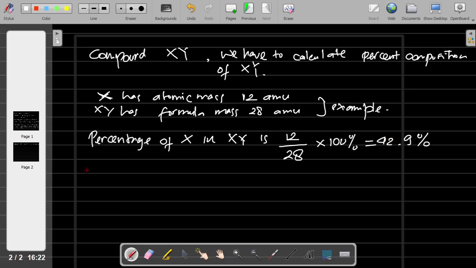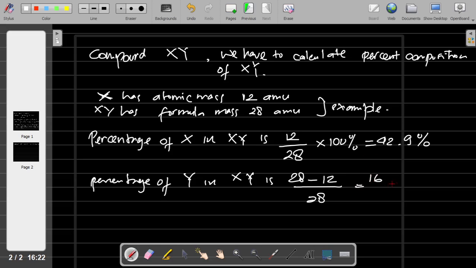Now the percentage of Y in XY is 28 minus 12 over 28, or it is 16. Okay, 16 divided by 28, times 100%.